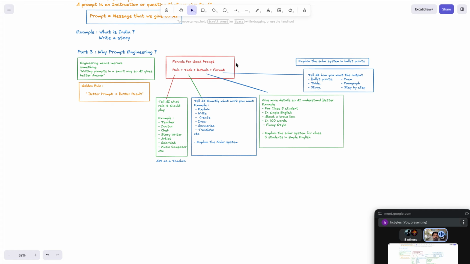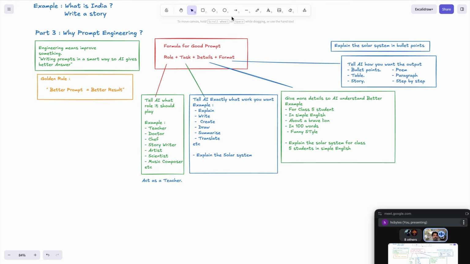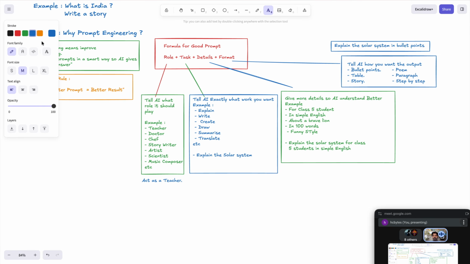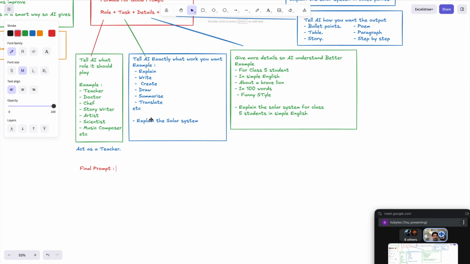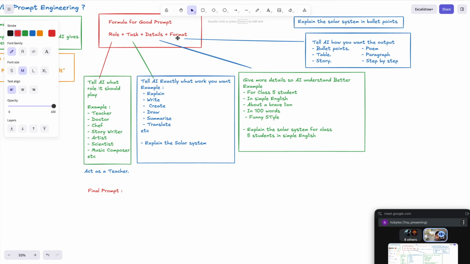Now the final prompt, how to write the final prompt. This is also very important, correct? So I'll tell what things we need to focus on. We need to focus on role, task, detail, and format. Correct or not? So now the final prompt I have to give here is: act as a teacher. I wanted to ask something about photosynthesis for class 6th student.